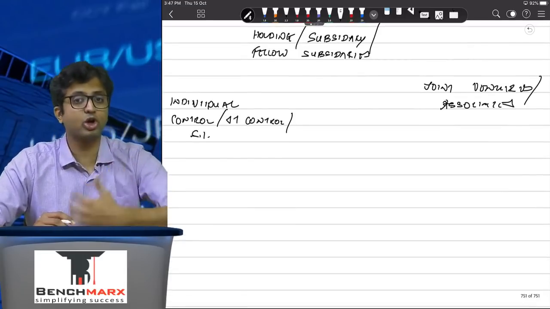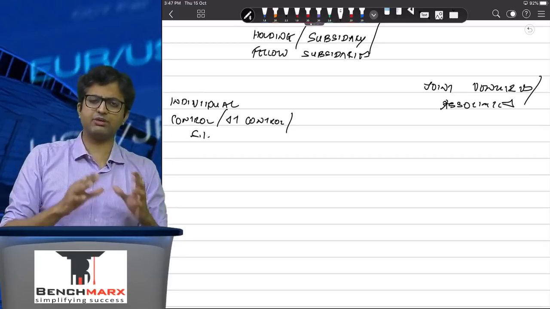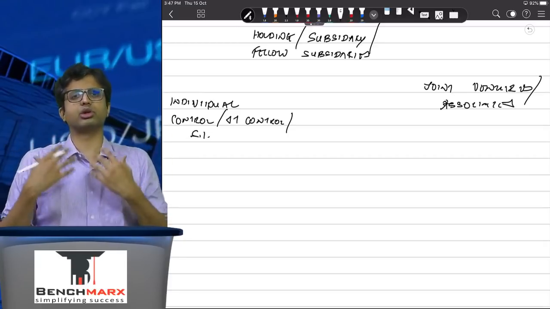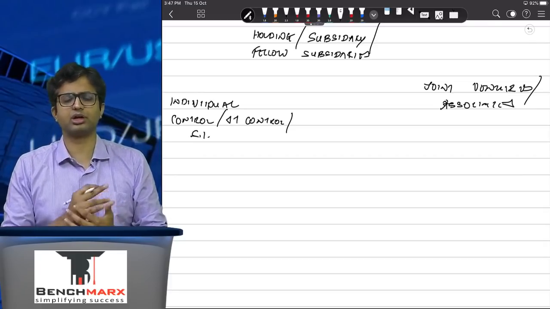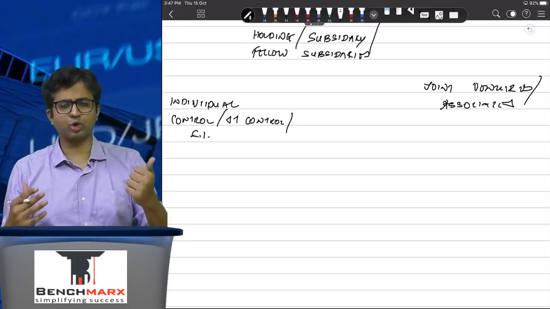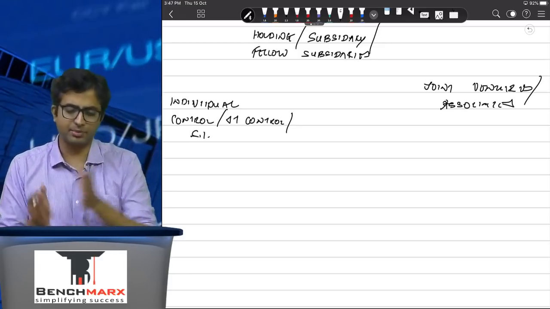Now the individual may not directly have this stake, so there might be an enterprise which this individual owns, for example, and that enterprise has control, joint control or significant influence, then even the individual will still be a related party.